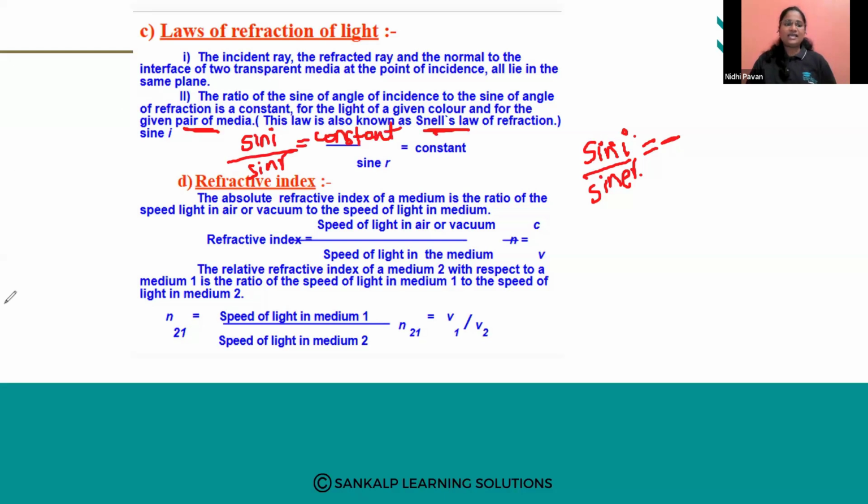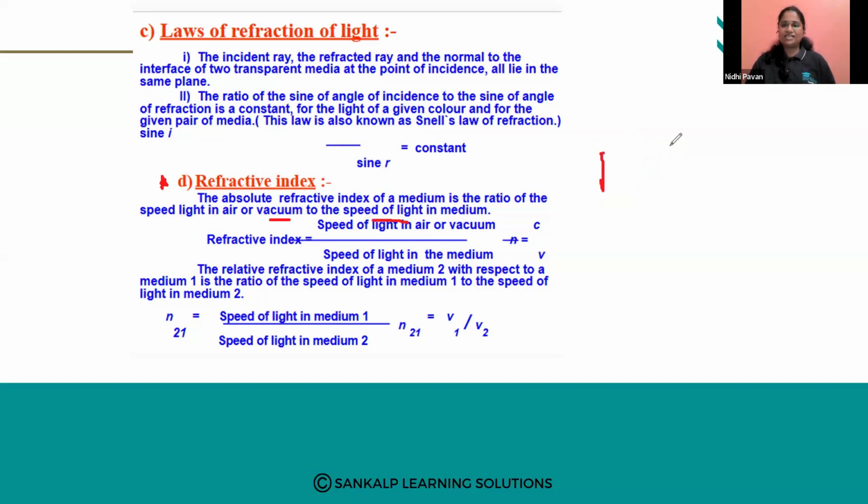Regarding the sine, you will learn in mathematics. It is a trigonometrical word. Then we have refractive index. The absolute refractive index of a medium is the ratio of speed of light in air or vacuum to the speed of light in the medium.